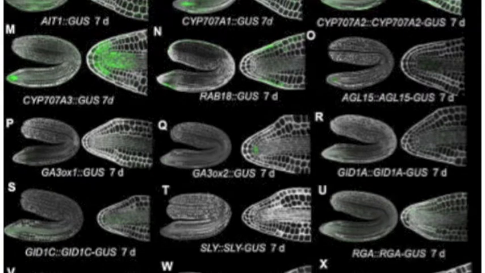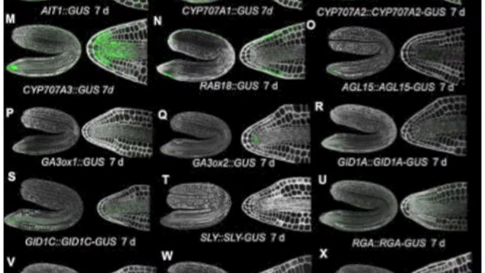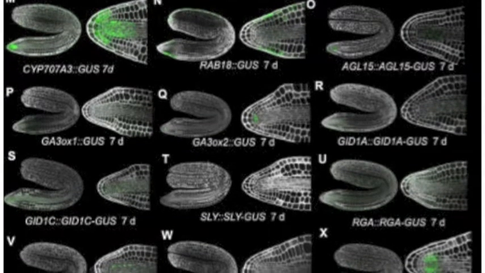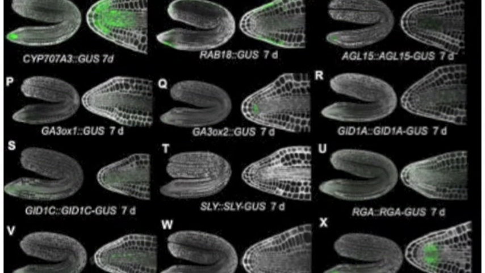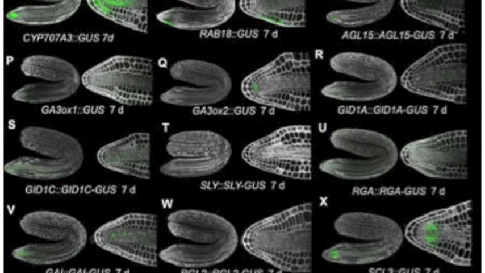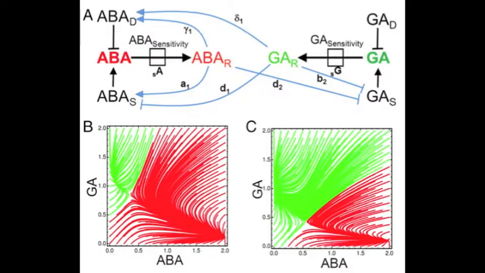So you've taken this information, spatially different data, and you've managed to put this together into a model to try and predict what's going on within the radicle. Can you tell us a little about the model and how that was developed? Yeah, absolutely. The idea is that it's through hormone thresholding in abundance that the system is switching fate from the dormant to the germinating state.